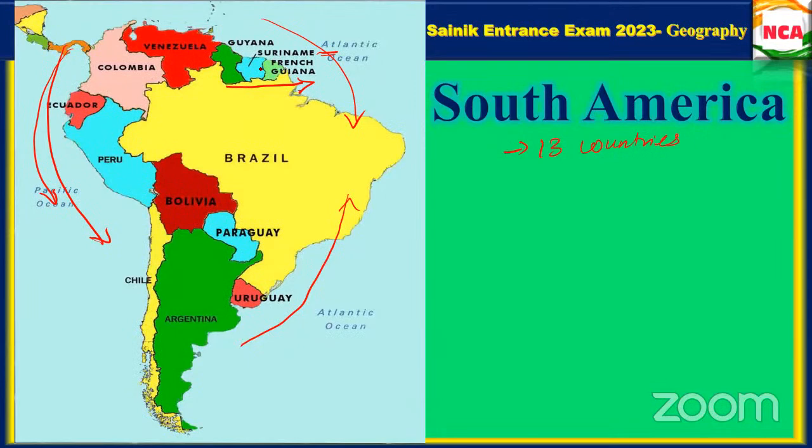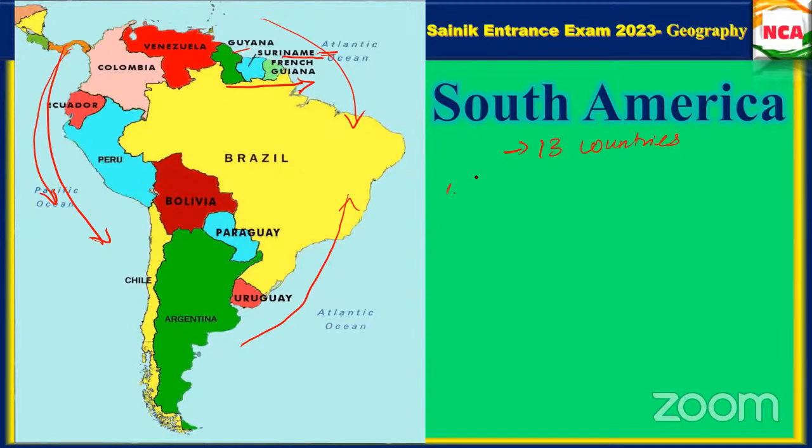Suriname. It is N-A-M-E, Suriname. Yes, it's name only. Next is this one, Guyana. Shall we start from the beginning?